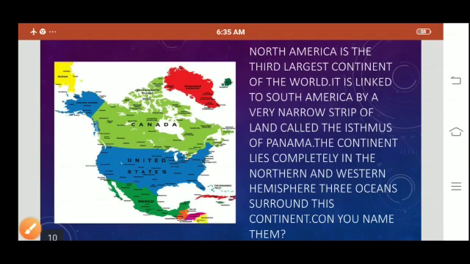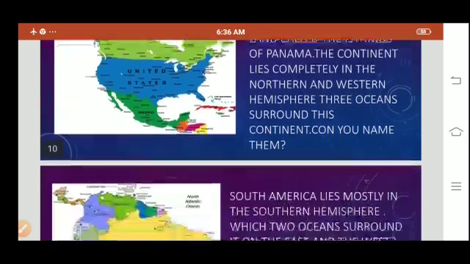The next continent is North America. North America is the third largest continent of the world. It is linked to South America by a narrow strip of land called the Isthmus of Panama. The continent lies completely in the northern and western hemisphere. Three oceans surround the continent. Can you name them? So children, the oceans which surround this continent are the Arctic Ocean, the North Atlantic Ocean, and the North Pacific Ocean.